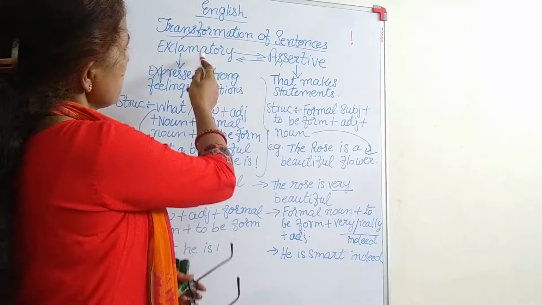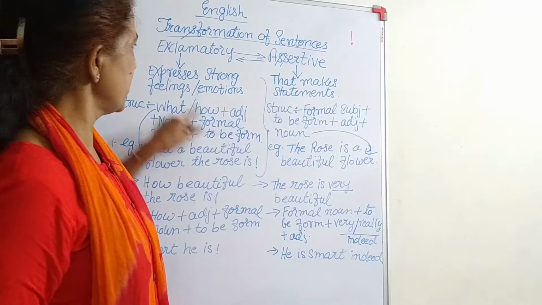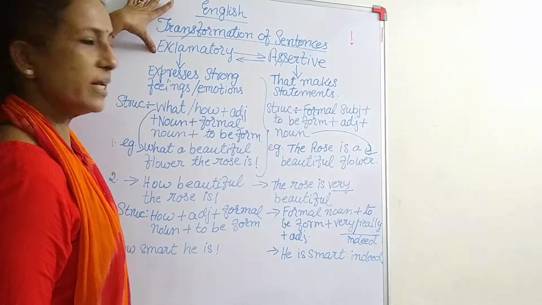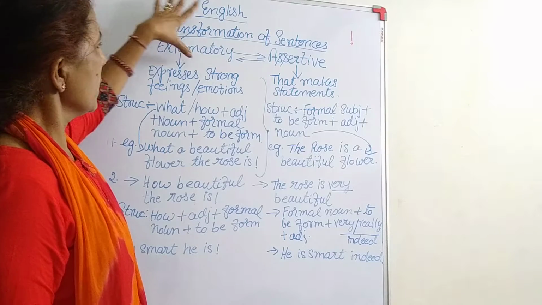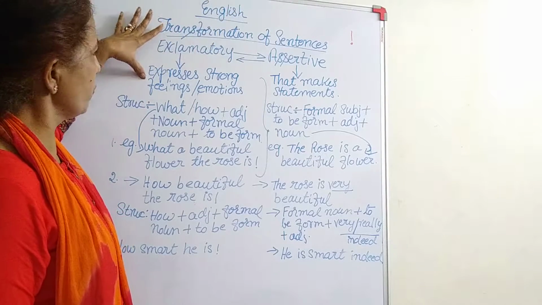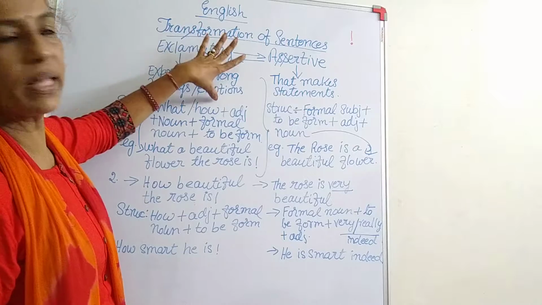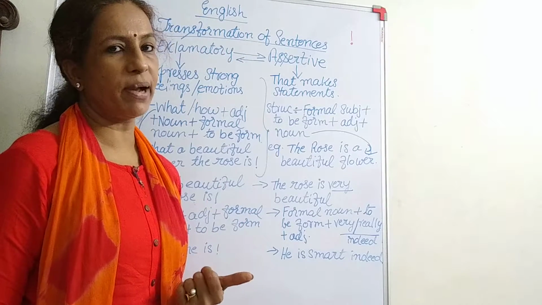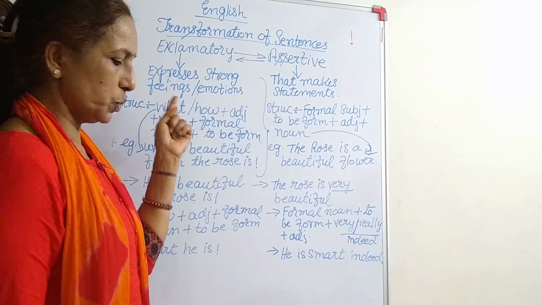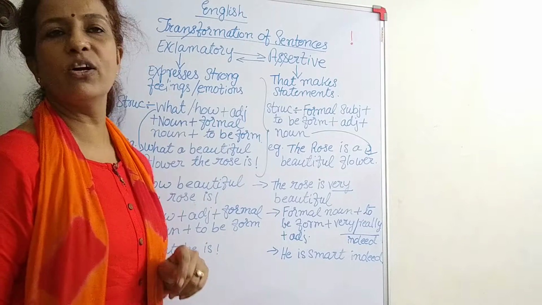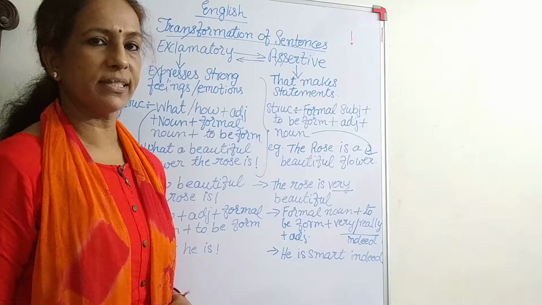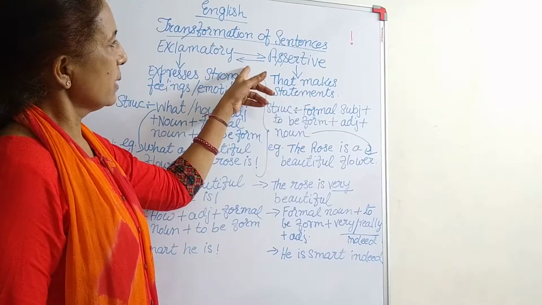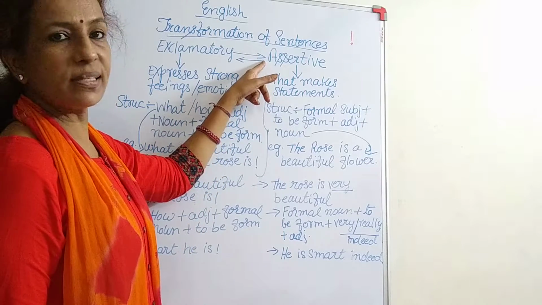Now, I have written exclamatory sentences here. See, what do exclamatory sentences express? They express strong feelings or emotions. Whenever you see an exclamatory sentence, it shows that a strong feeling or emotion is expressed in that sentence. And the other one, assertive.